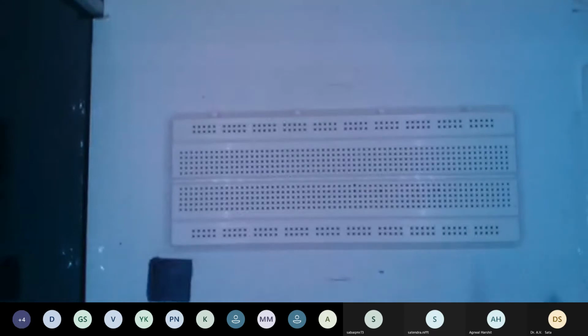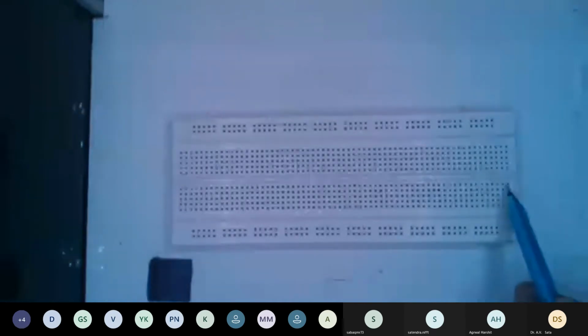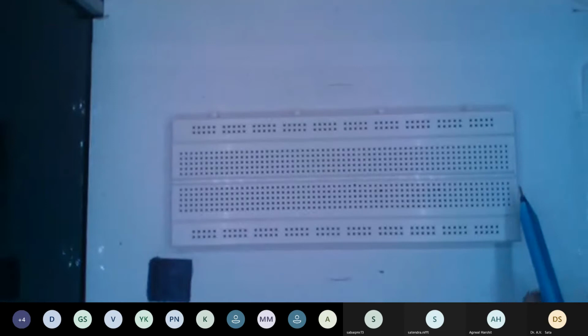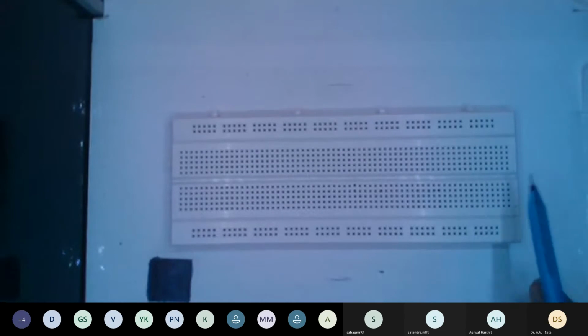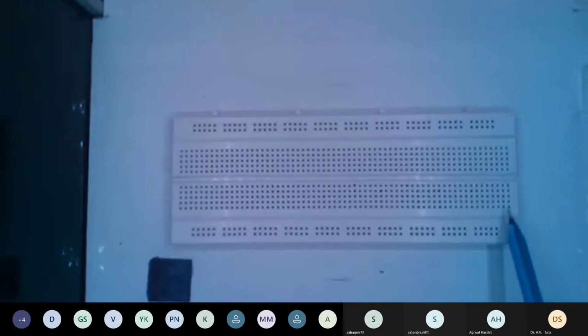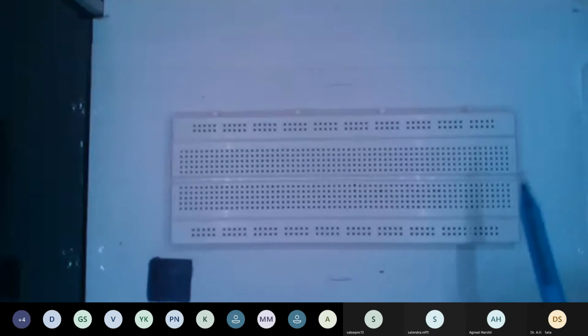So from here, see, this voltage strip is horizontally parallel, and these pins are vertically connected. So if you are connecting from here, then they will go from here. These 5 pins, as you can see from the video, are in parallel connection.